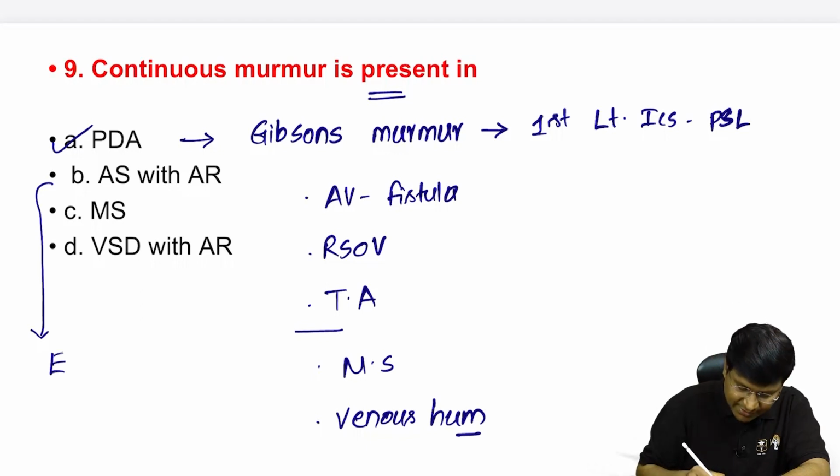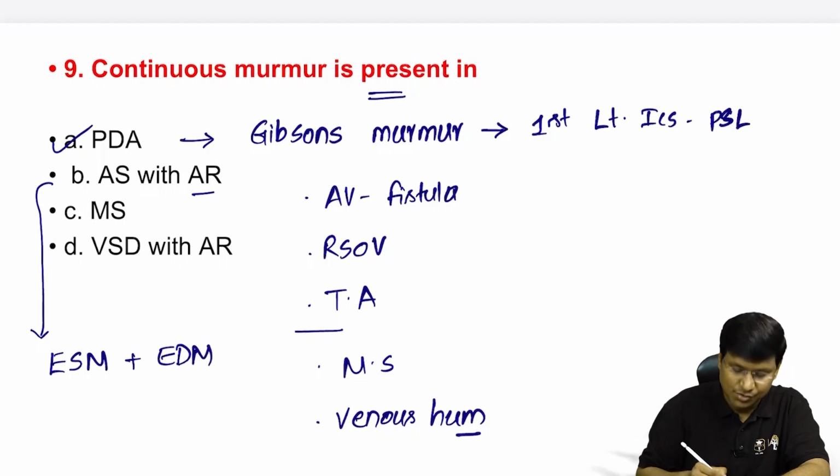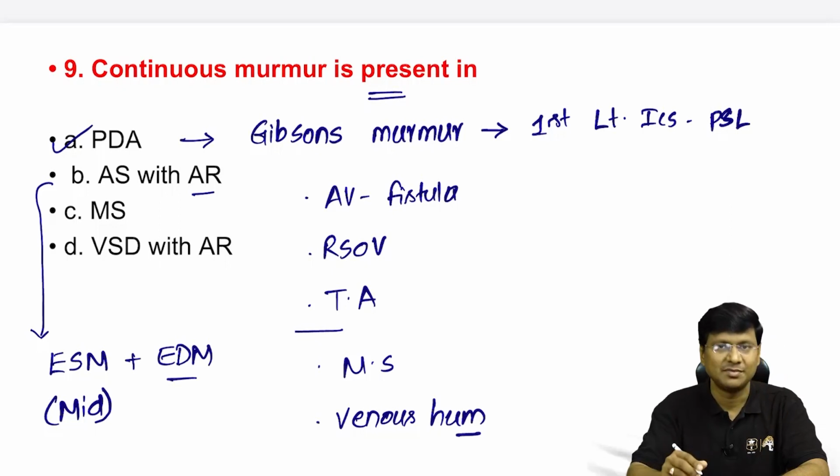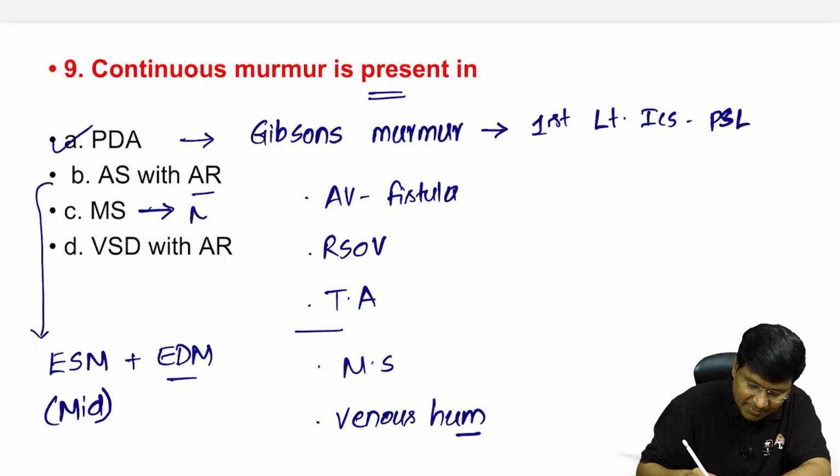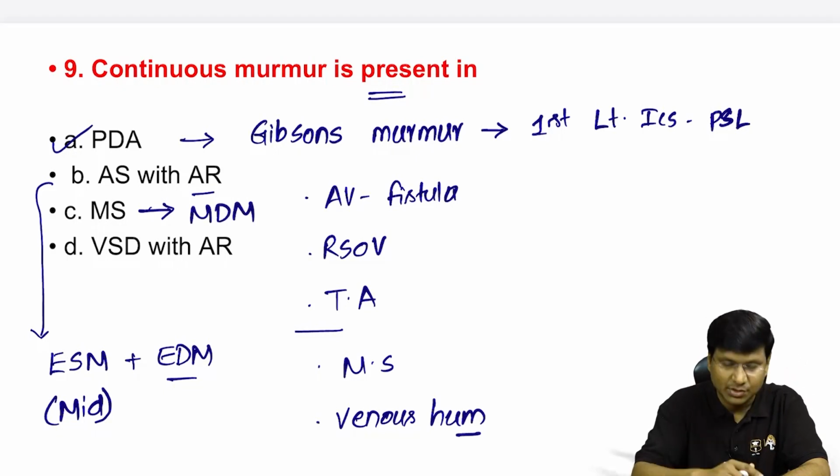So in case of aortic stenosis, the murmur will be an ejection systolic murmur, and as a part of aortic regurgitation, you will have an early diastolic murmur. So it will be a mid systolic or ejection systolic murmur plus an early diastolic murmur in case of AS with AR. Whereas in mitral stenosis, the murmur that you will have is the mid diastolic murmur.